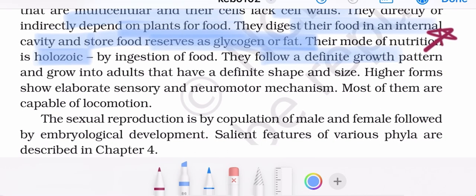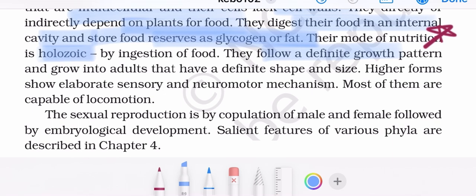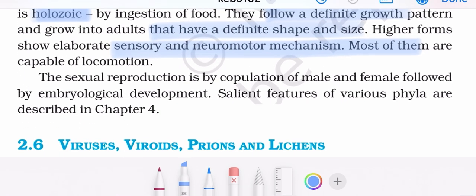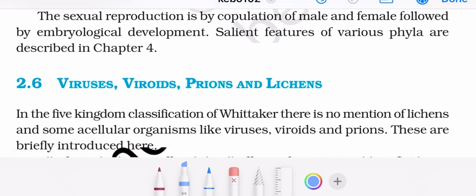They follow a definite growth pattern, and grow into adults that have a definite shape and size. Higher forms show elaborate sensory and neuromotor mechanisms. Most of them are capable of locomotion.